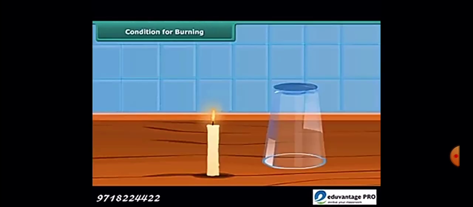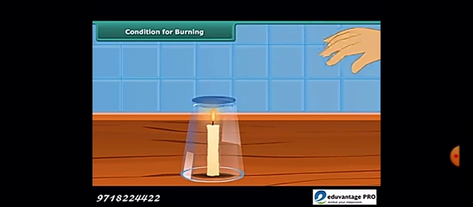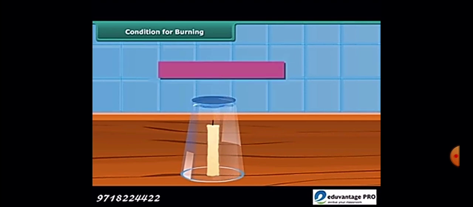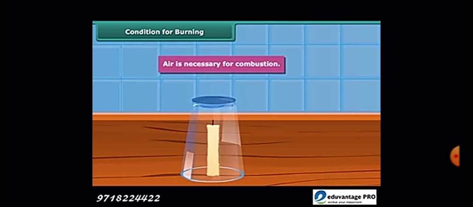Now, conditions for burning. In order to burn, as we have already learned, oxygen is required. You see the example: when you cover or stop the passage of oxygen to a candle, it extinguishes, which proves that for the process of burning, oxygen or air is very much necessary. So air is necessary for combustion.